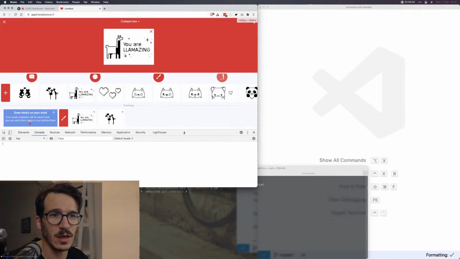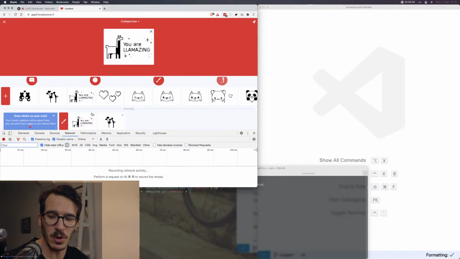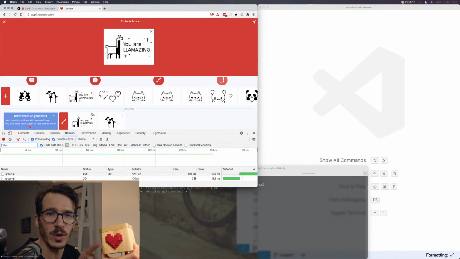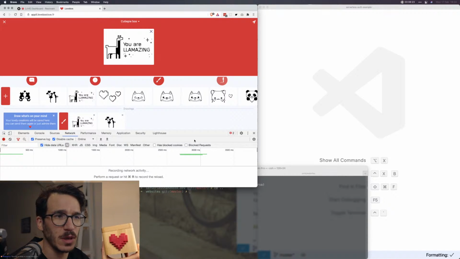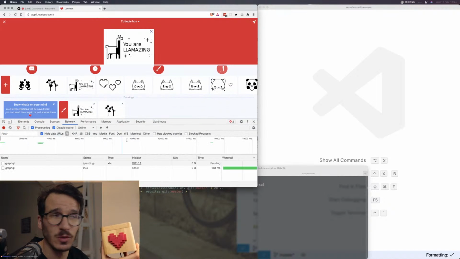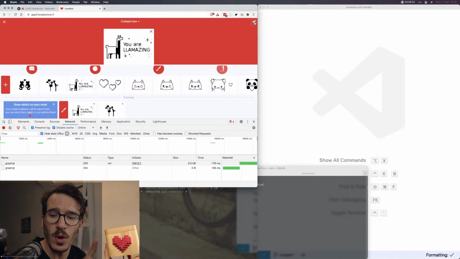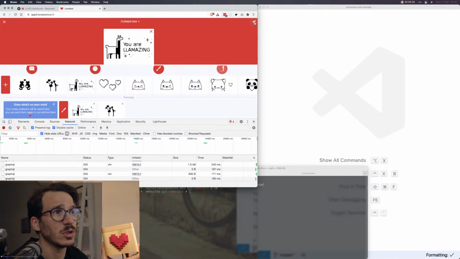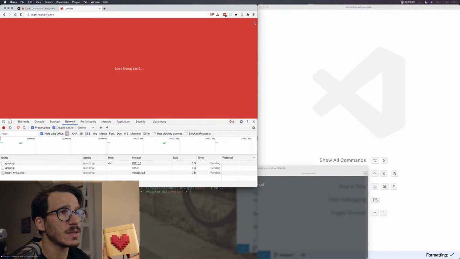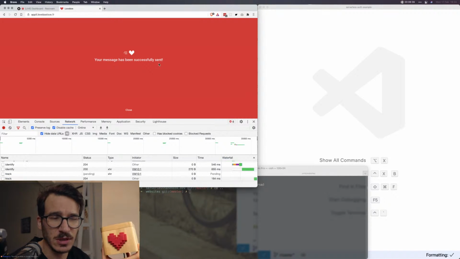So we're gonna send a "you are amazing" note to this little boxy here, and you'll see that when it gets the note, it's going to spin the little heart, and then we'll go from there. So it's a llama. It says "you are amazing." I'm going to clear my network tab so that I can see what's going on. And we click send. Oh, also, I don't know why, but whoever built this made it so that it sends a lot of GraphQL requests all the freaking time. It's very strange. So let's see. We click send. It's sending. My message has been successfully sent.